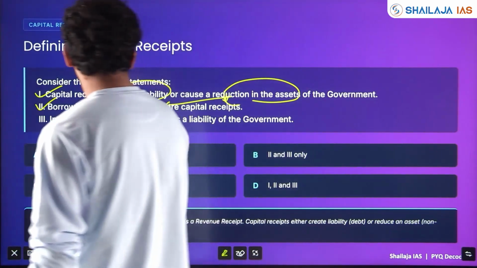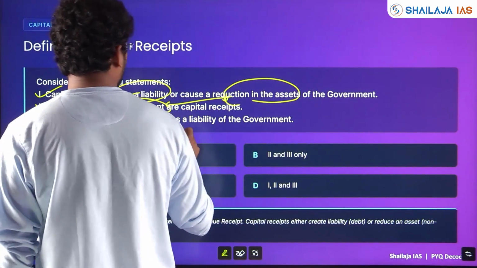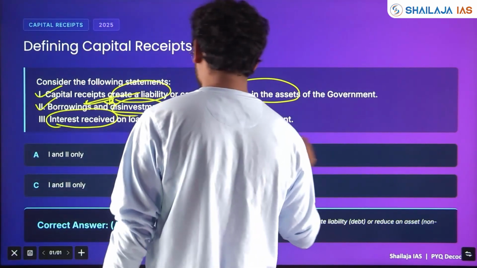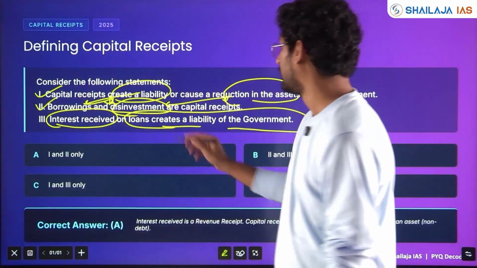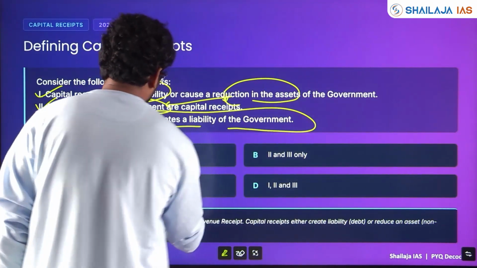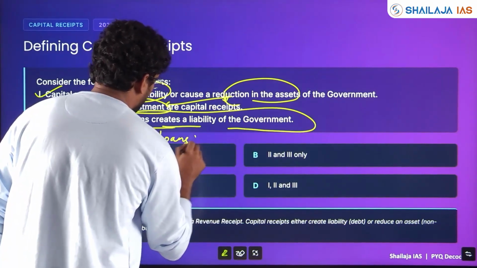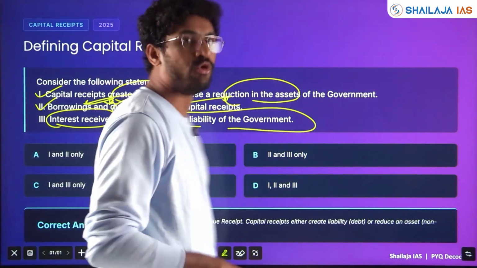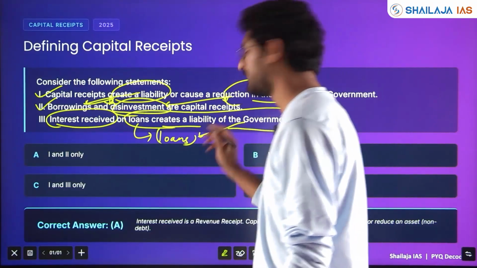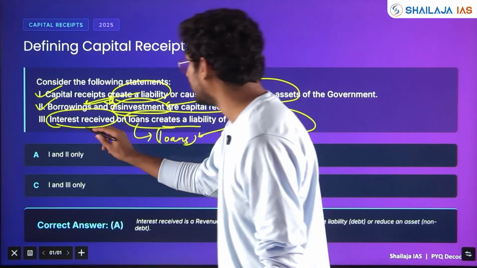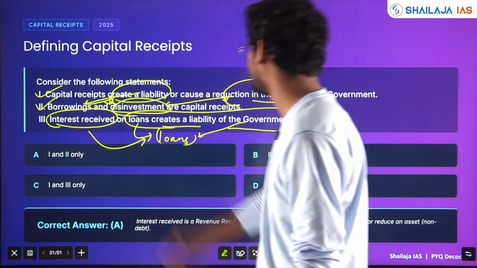Yes. Interest received on loans creates a liability of the government. Say the government has given a loan to another government or some other corporate bodies. Then it is receiving interest.